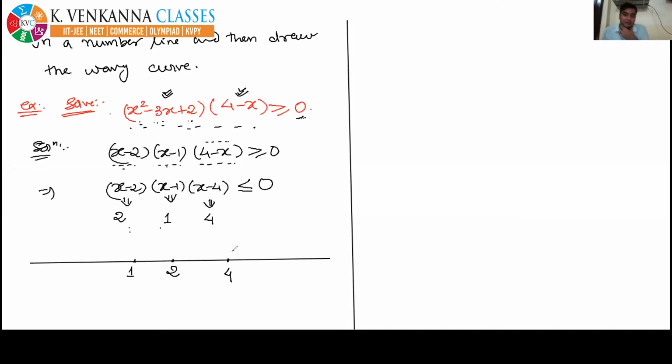order. For example, you cannot do it like this: okay, sir has told me to mark the critical points on the number line, so let's mark first 2, then 1, then 4. No, it's wrong. The numbers must be in increasing order. First, the smallest number is 1, then 2, then 4. This is the correct way of marking the critical points on the number line.